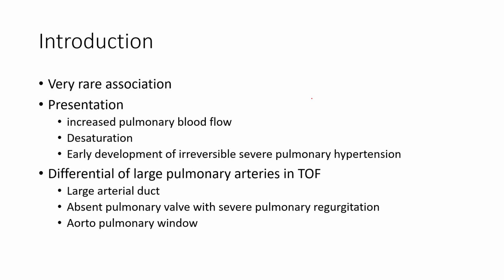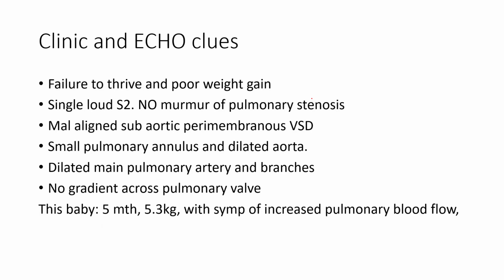When we do echo, there is a very small differential of having large pulmonary arteries in the setting of TOF, which may include large arterial duct, large MAPCAs, absent pulmonary valve with severe pulmonary regurgitation, and third being aortopulmonary window. There are few clues: patient presents with poor weight gain and recurrent respiratory infections.